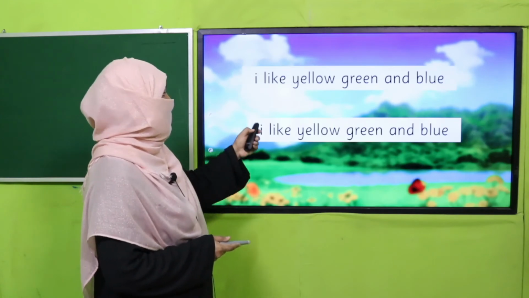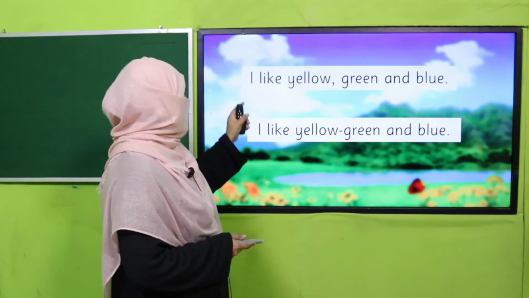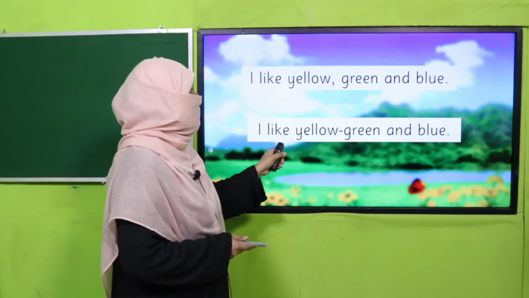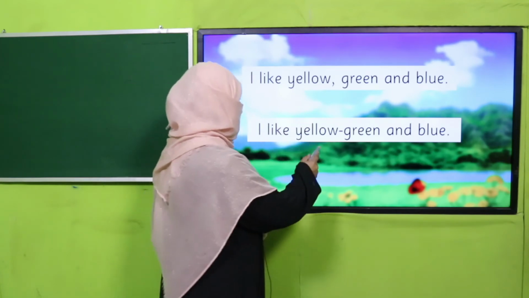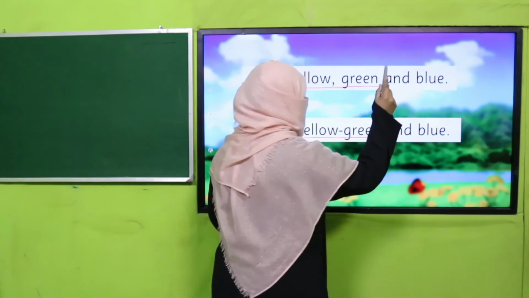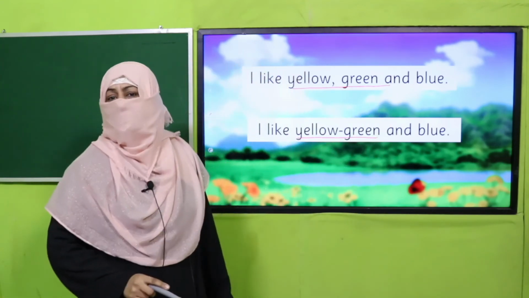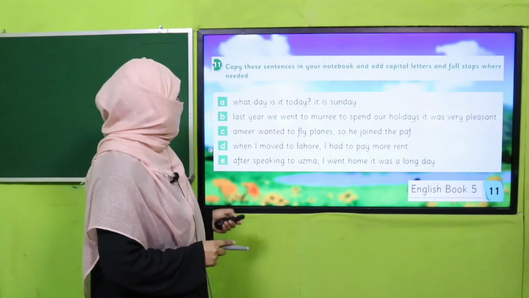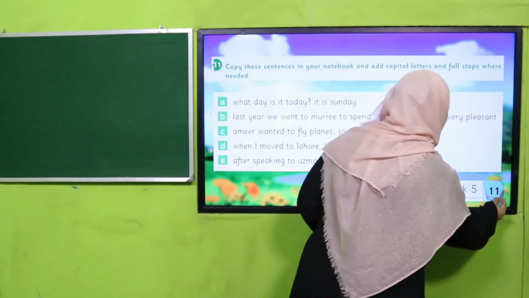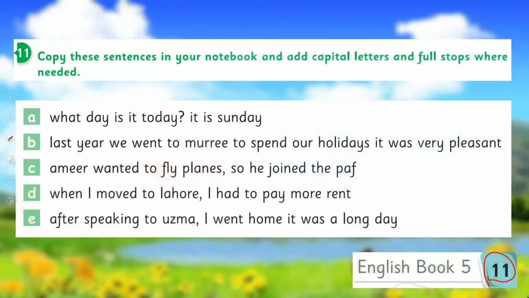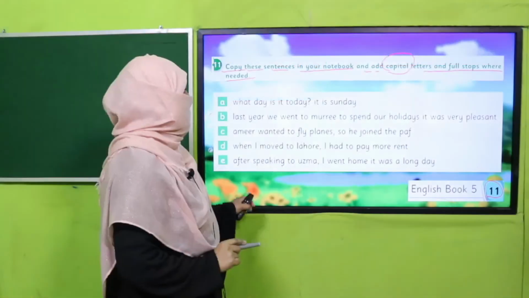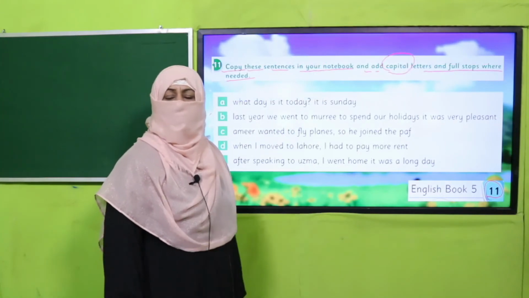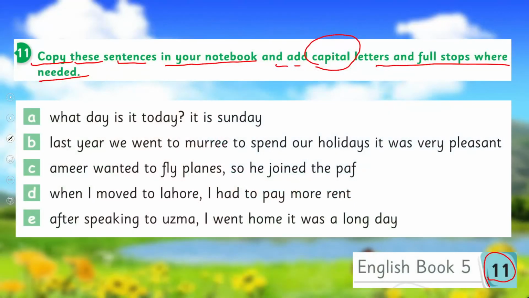I like yellow, green, and blue. I like yellow, green, and blue. You see, just by putting different punctuation marks, the meaning of the sentence is different. I hope you thoroughly enjoyed it. So let's practice it from your book. Open your book on page number 11. What you are supposed to do? Copy these sentences in your notebook and add capital letters and full stop where needed. So pause the video, rewrite these sentences by putting full stop and by applying capitalization.